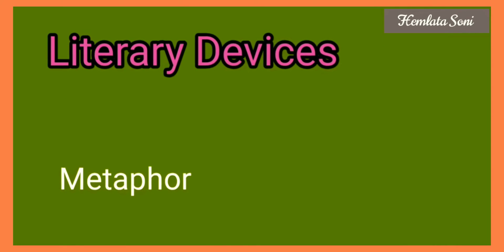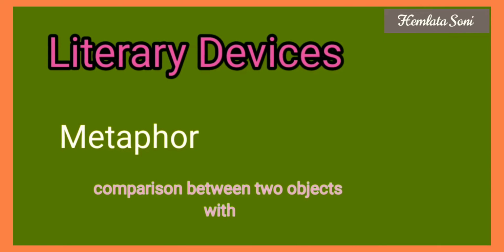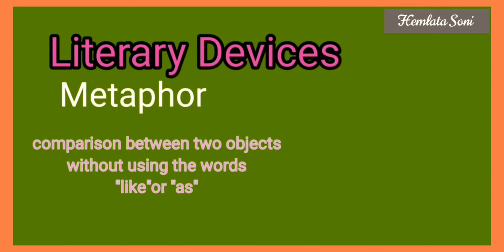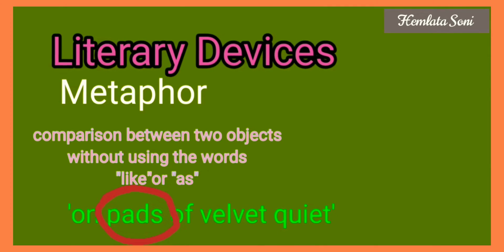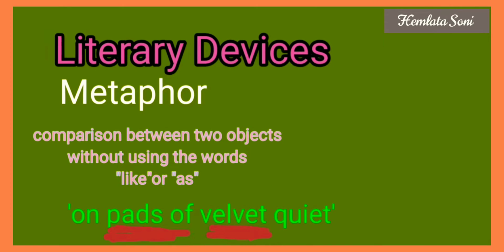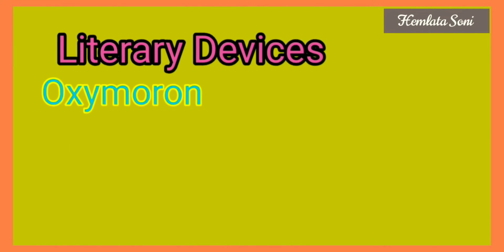Third is metaphor. Metaphor is comparison without using the words "as" or "like". So in this line, on pads of velvet quiet, the paws of a tiger, the pads of the tiger, are compared to velvet, because velvet is soft and the pads of the tiger are also soft. That's why there is a direct comparison between pads and velvet. So this is metaphor.